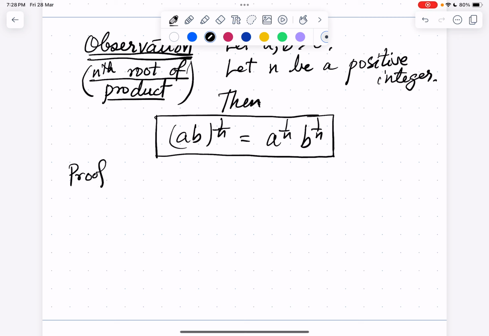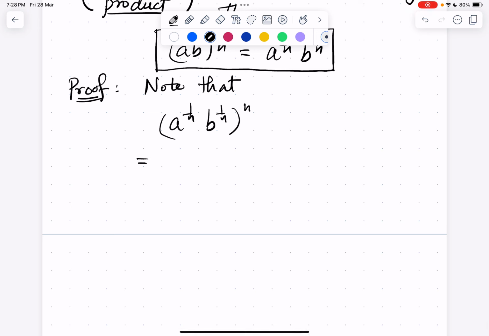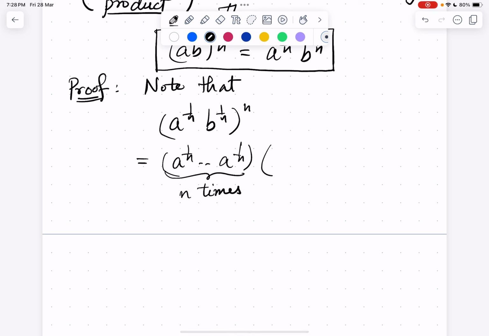So we just multiply the nth roots. Let's see the proof. Note that the proof is simple. Note that if we multiply a power 1 by n times b power 1 by n with itself n times, then we would get a power 1 by n multiplied by itself n times, and b power 1 by n multiplied by itself n times.